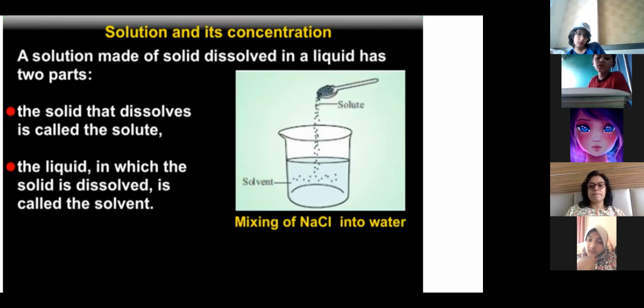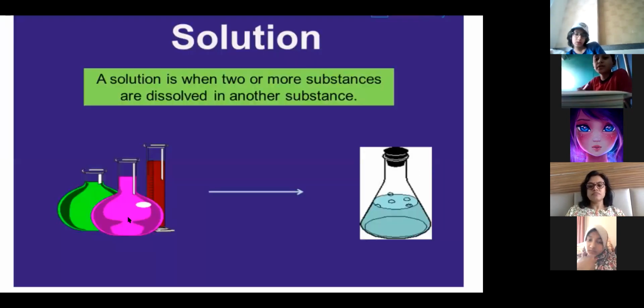Ma'am, but you told how to separate it. Correct, this is the mixing of that. No, I'm telling you about a type of mixture, okay? Because now we'll be dealing with the separating methods where solution will be involved, okay? So you should know first what is a solution. So first write what is a solution. Just write down the solution definition, which is written in green. That's all, okay?